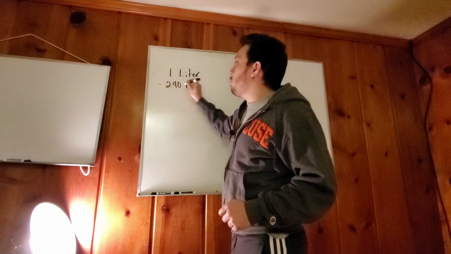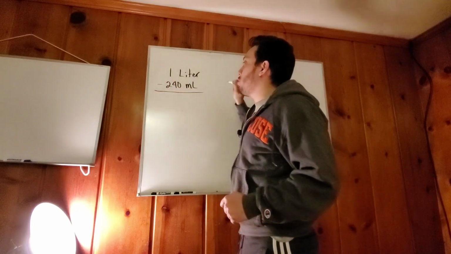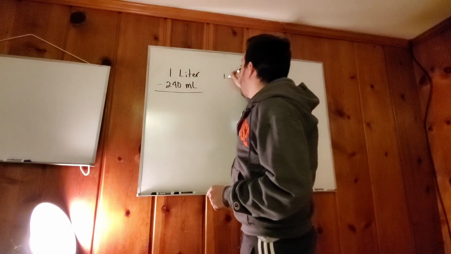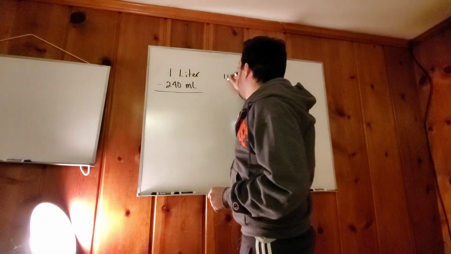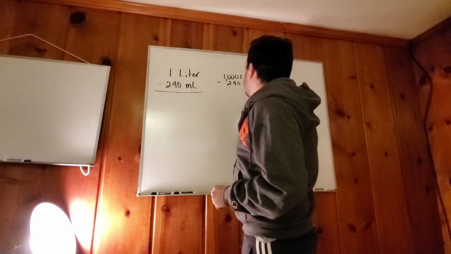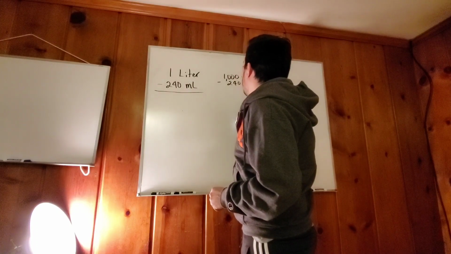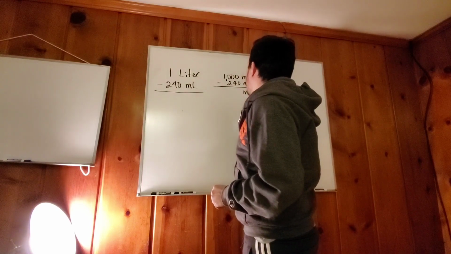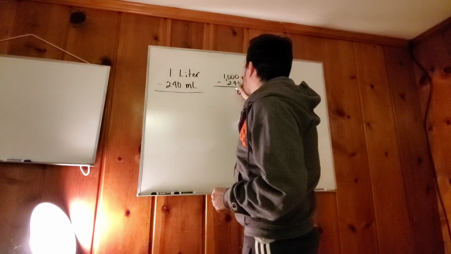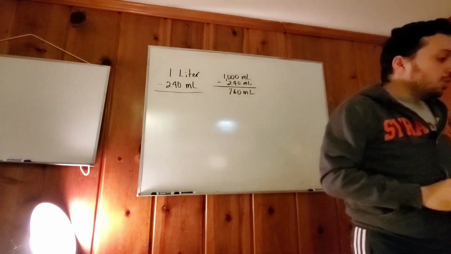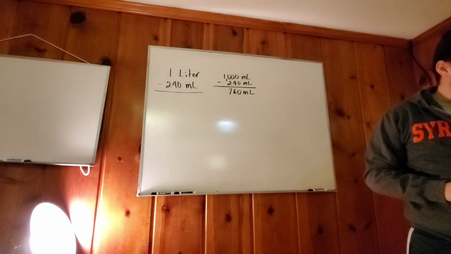So it was 1 liter minus 240 milliliters. So 1 liter is 1,000 milliliters. So it'd be 1,000 milliliters, sorry, minus 240 milliliters would be 760 milliliters. So that's how much she used for the vase.